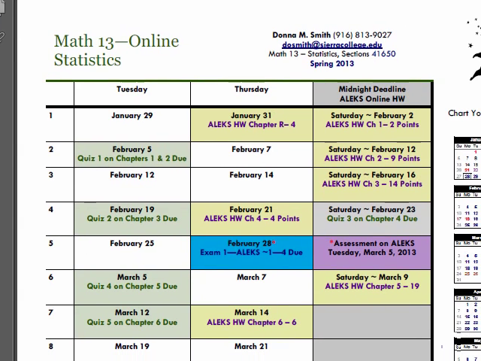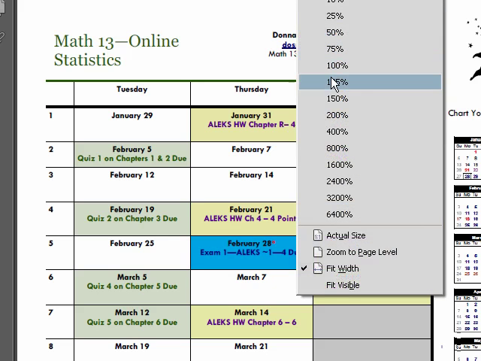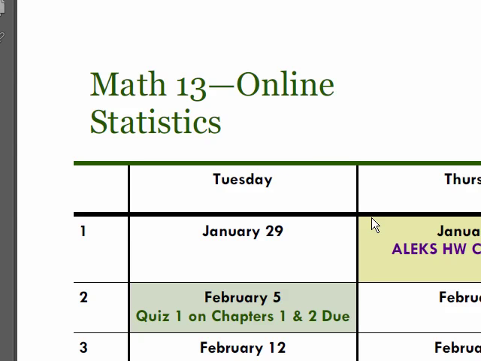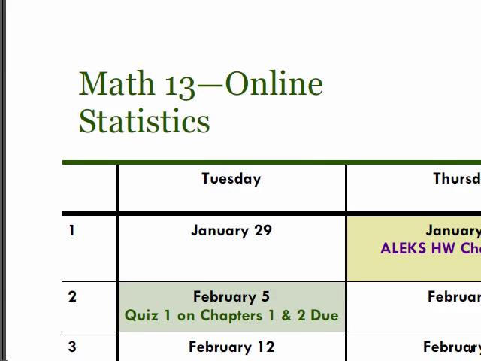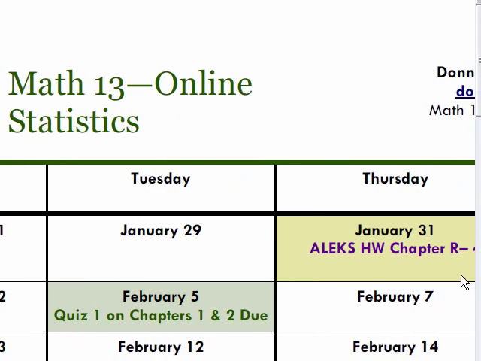So it turns out, for example, on January 31st, chapter R is done. It's going to be required, and those are just 4 topics. So you see where it says 4 topics. Let me blow this up just a little bit more so you can see it. So we can see here that chapter 4 is due on the 31st, and it has 4 topics.